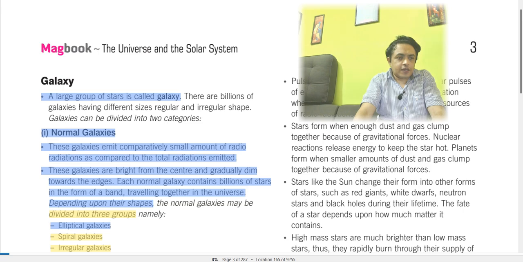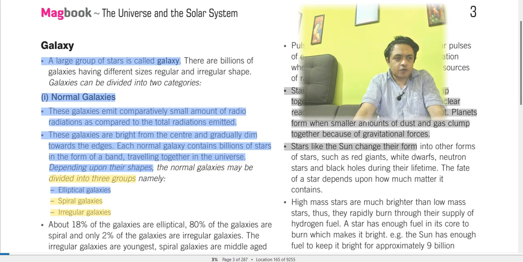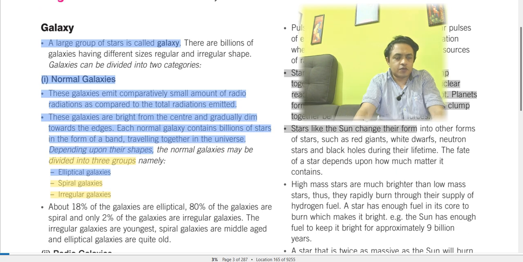How are stars created? Stars are formed when enough dust and gas clump together because of gravitational forces. Smaller amounts of dust and gas clumps come together because of the gravity, right?